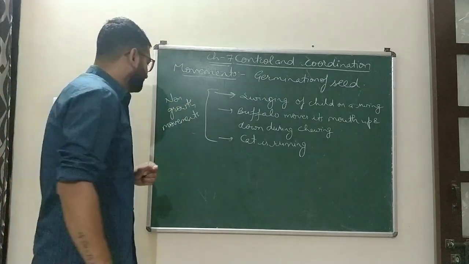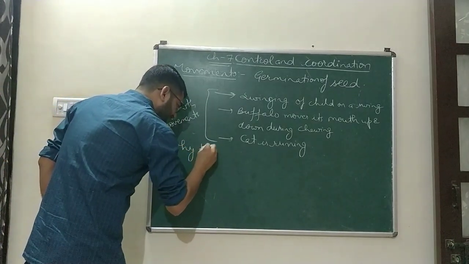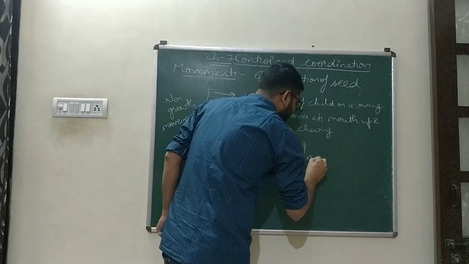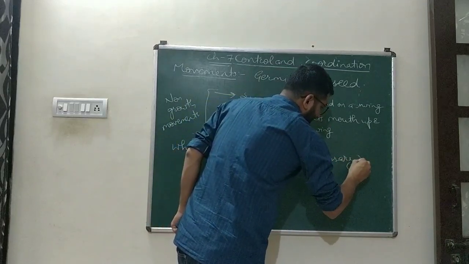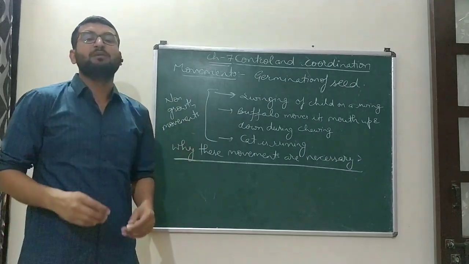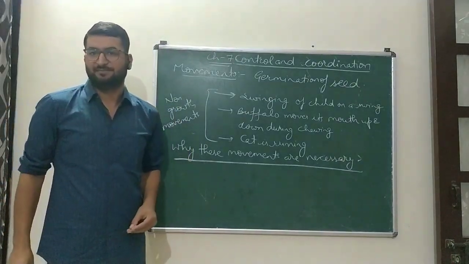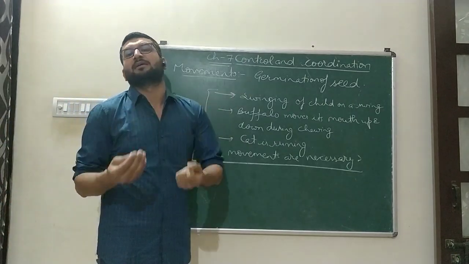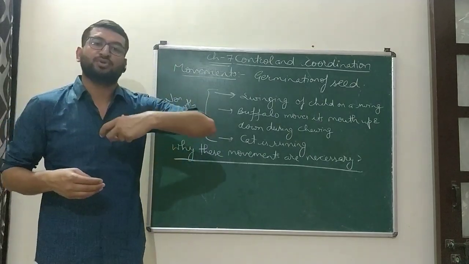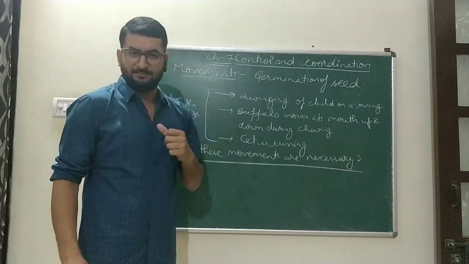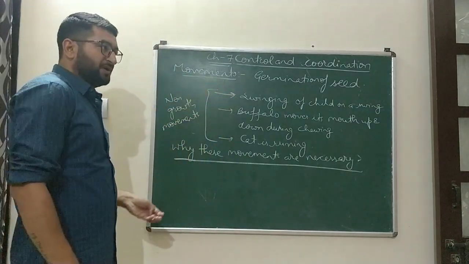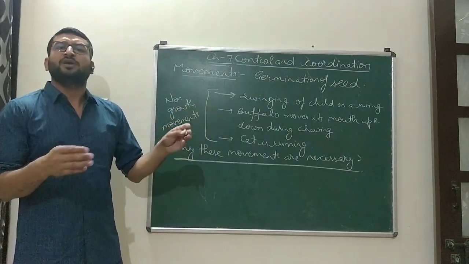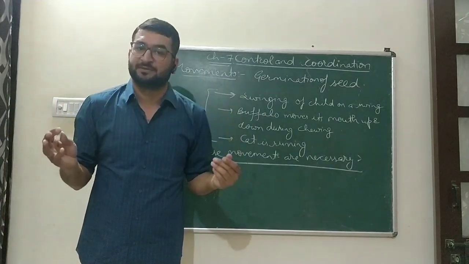Now the question arises, why are these visible movements necessary? Why are such visible movements necessary for a living organism? Germination of a seed is necessary so that the seed can become a plantlet, and that plantlet will later on grow into a complete new plant. Swinging of a child on a swing is for recreation, for the entertainment purpose.